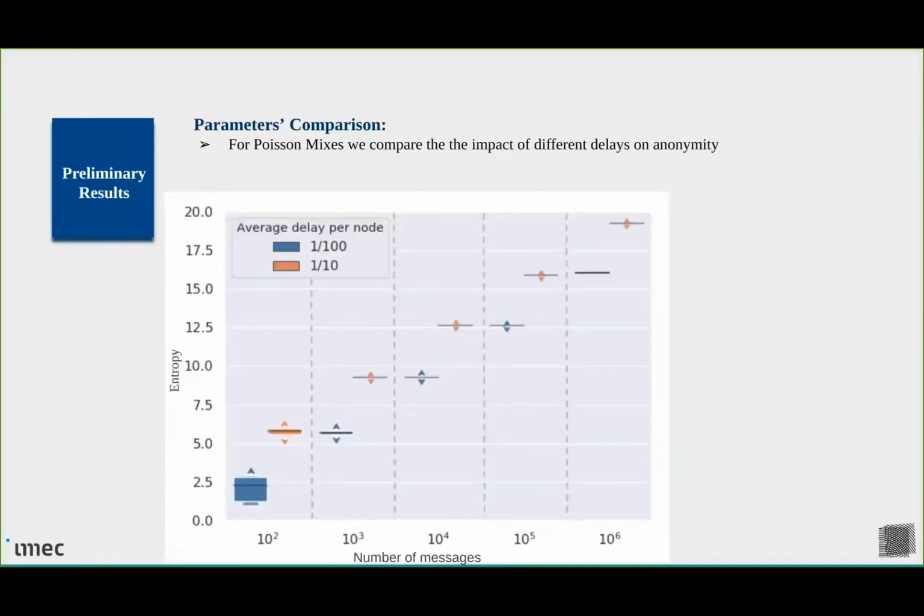What we can also do with our simulator is test these trade-offs between the anonymity and the latency. For example, here we have two types of mixes, Poisson mix with two different delays. The orange one is the Poisson mix with a delay of 1/10, and the blue one is Poisson mix of an average delay per message of 1/100. You can see that, no matter what the number of messages, every time you are willing to tolerate more latency, you get more anonymity, and that's the orange graph.